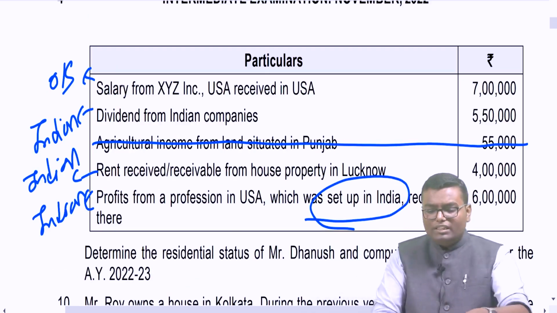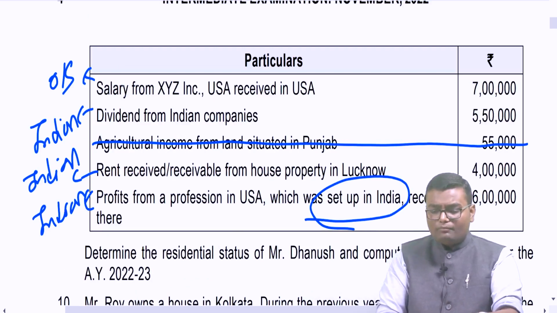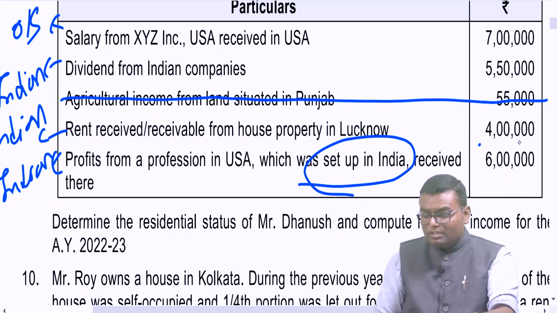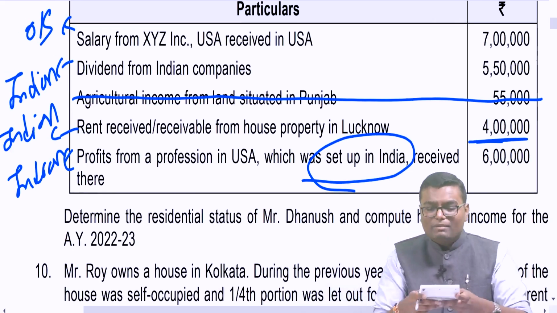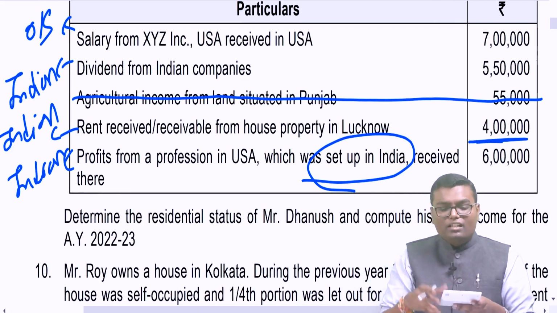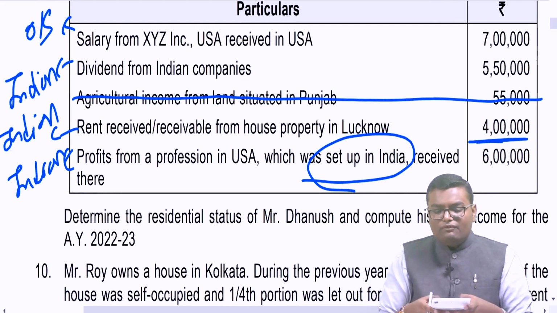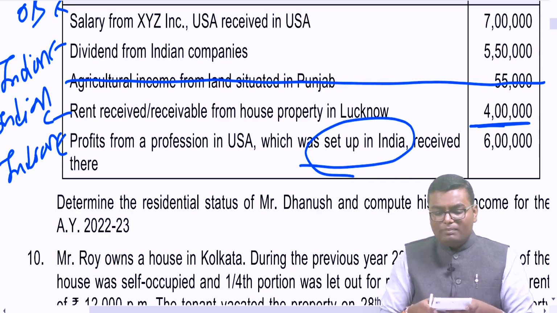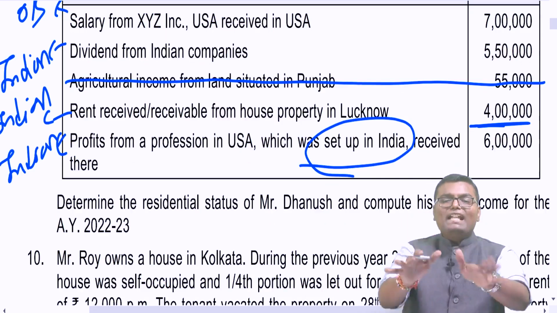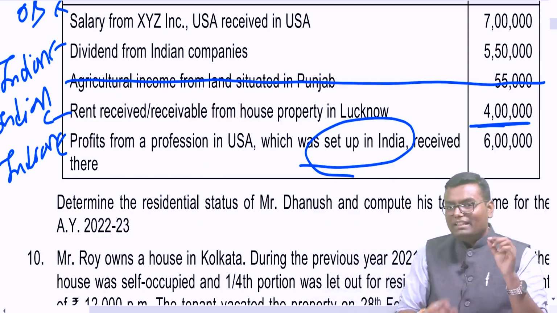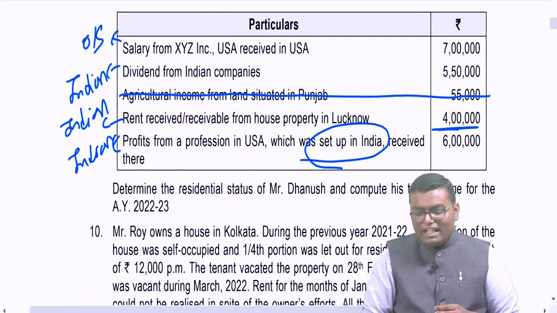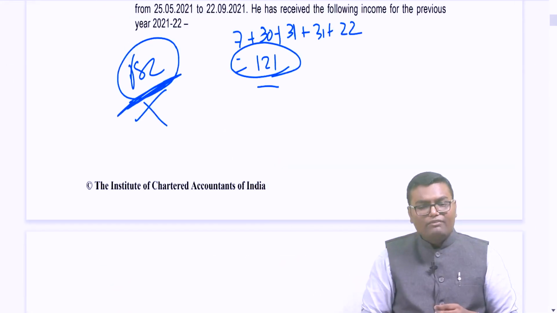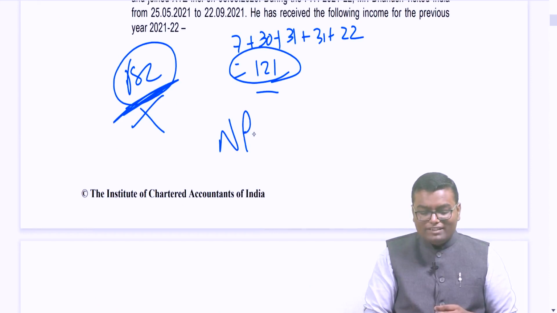If you see what is the total Indian income, 5,50,000 plus 4 lakh. But don't see this 4 lakh rupees as is, because this 4 lakh rupees is the rent received. From the rental income, 30% standard deduction is there. So the income will be 2,80,000 plus dividend income 5,50,000 plus PGBP income rupees 6 lakh, totaling to 14,30,000. Can I say it is less than 15 lakh? And if it is less than 15 lakh, I don't have to check 120 plus 365 days. The person will be directly non-resident.